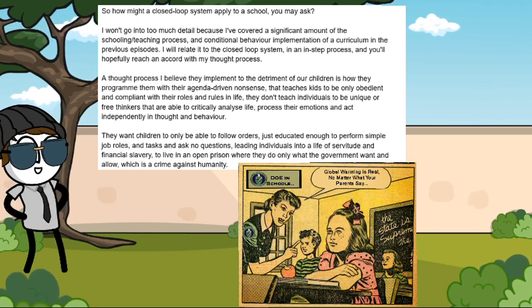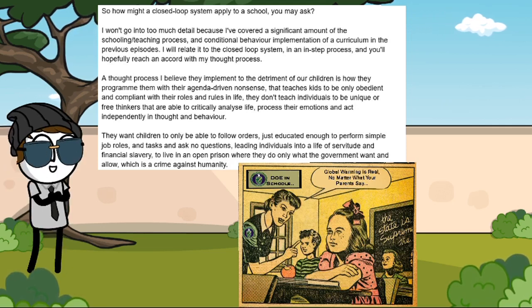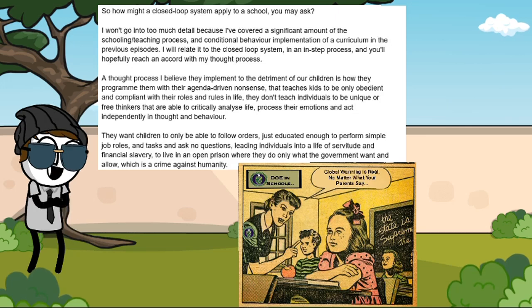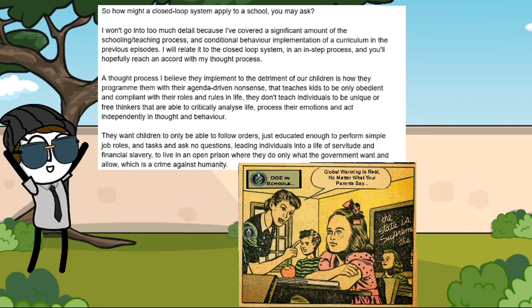A thought process I believe they implement to the detriment of our children is how they program them with their gender-driven nonsense that teaches kids to only be obedient and compliant with their roles and rules in life. They don't teach individuals to be unique or free thinkers that are capable to critically analyse life, process their emotions, and act independently in thought and behaviour.